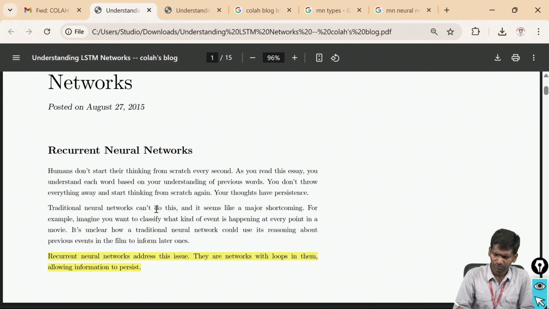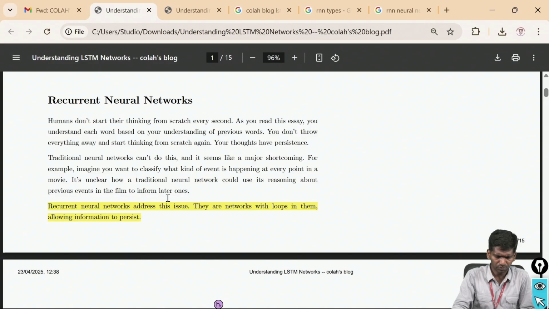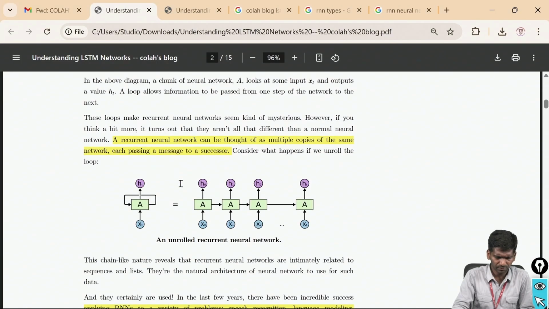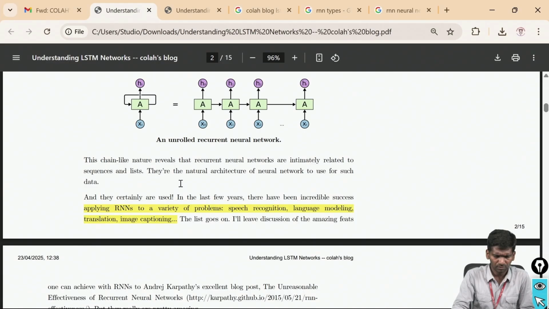Now let me take some real life examples to show how the recurrent neural network process happens. Most of you watch IPL, right? If I ask you about the IPL tournament 2025, what is the status of the matches, how do you answer?